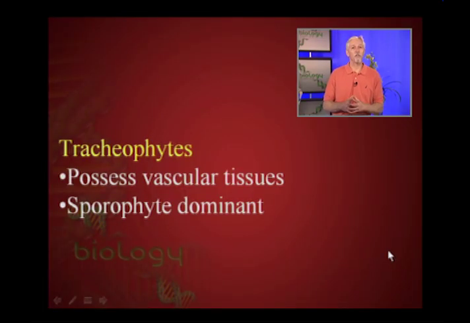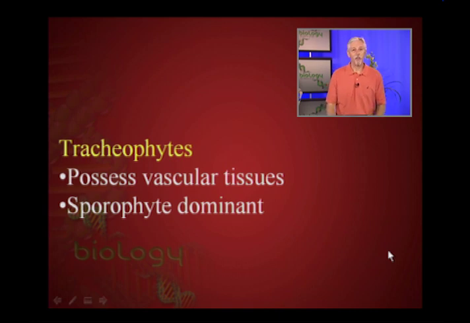Given that, I want to go ahead and talk about our next group of plants. We previously talked about the bryophytes, which were the mosses, and the mosses, you may recall, are avascular and gametophyte dominant. The rest of the plants I'm going to talk about, the plants that we're most familiar with, are the tracheophytes.